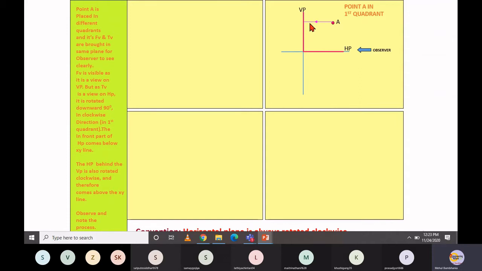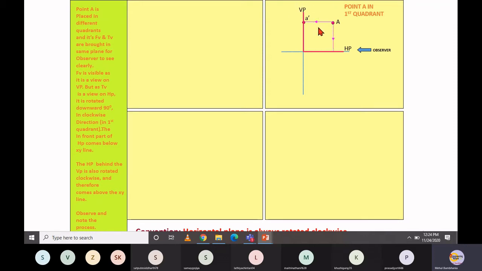This line is referred to as a projector, and if it is a front view, then it is referred to as a front view projector. Wherever that projector meets the plane, that gives the projection, right? This is the point A. Through the point A, we have a projector which will meet the vertical plane. Wherever it meets, it gives the projection of the corresponding point A. So we have the front view projection, and because it is a front view projection, we represent it by A dash. So this A dash gives the front view projection, and right now it is in the vertical plane.